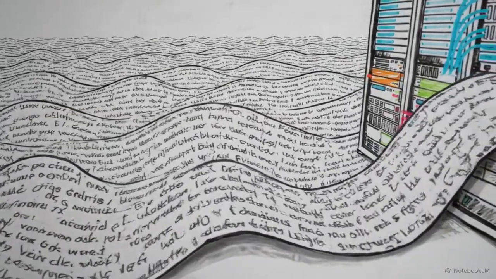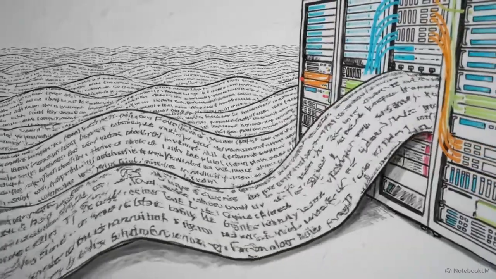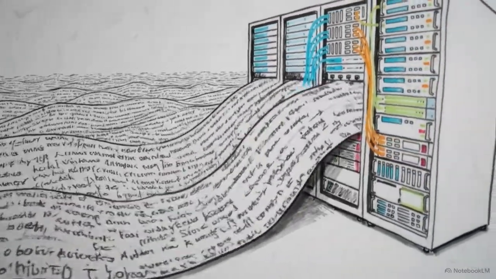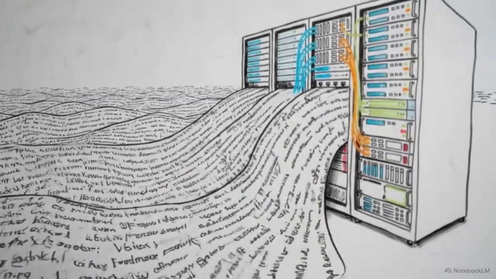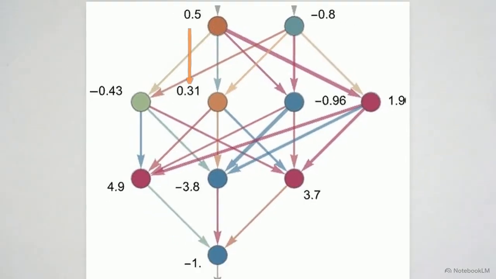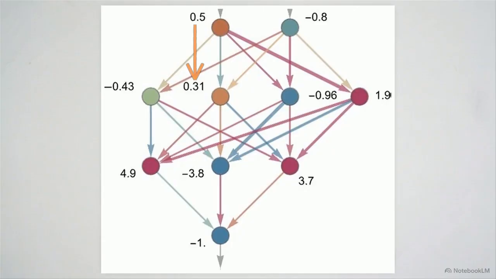Developers feed the system an ocean of language. It reads billions of digitized books, articles, and websites to study the patterns of how we speak. This diagram shows the machine's internal structure, a neural network. Notice the web of connections linking the layers. The numbers on these connections are weights. Whenever the system guesses wrong during training, it tweaks these numerical weights to better match human language patterns.